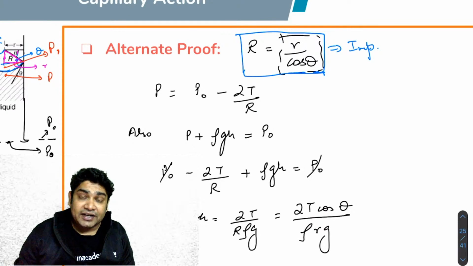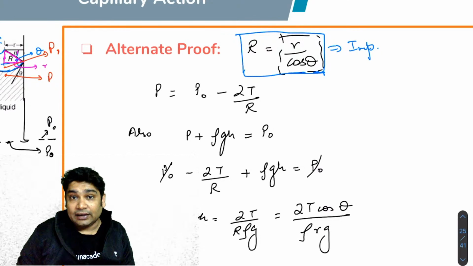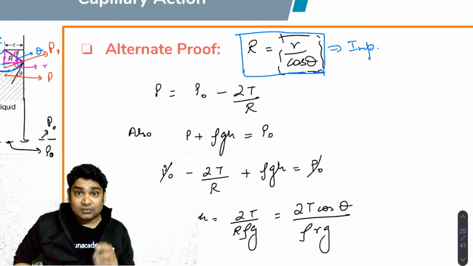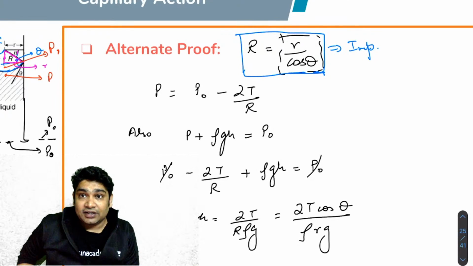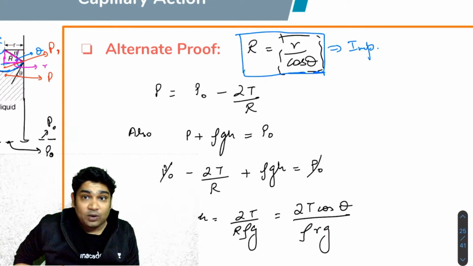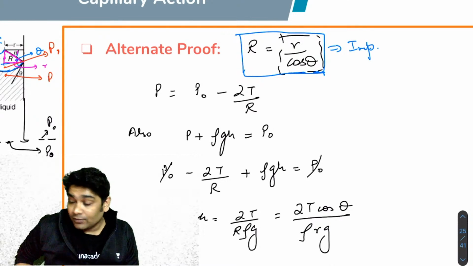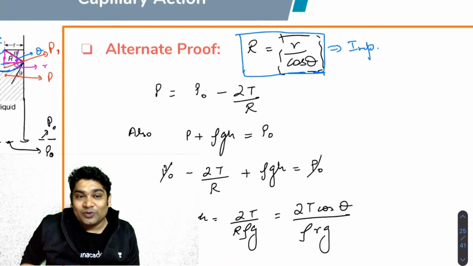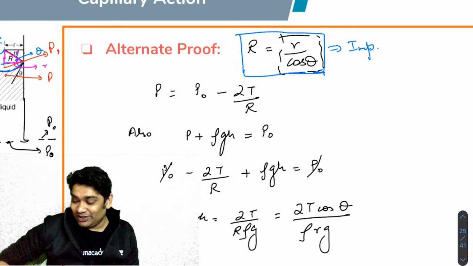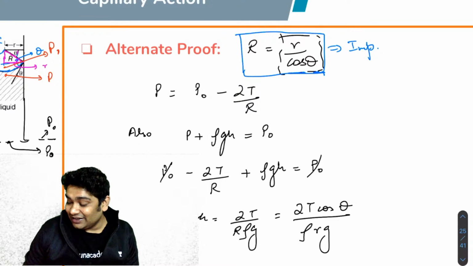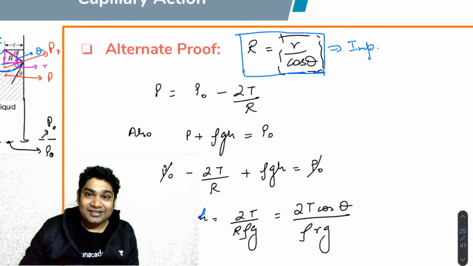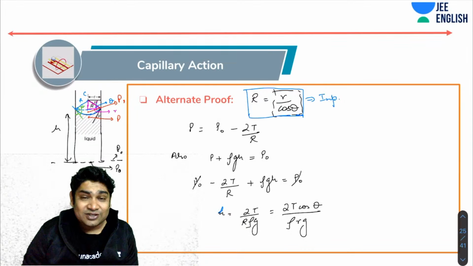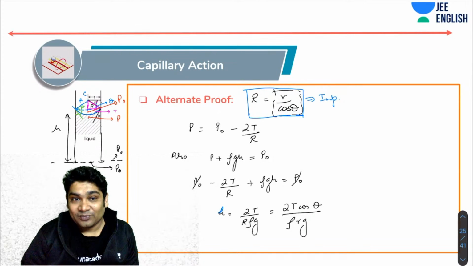This is the relation between the radius of the tube, the radius of the meniscus and the contact angle. JEE Advanced has asked at least 3 to 4 questions where this relation was used. Without knowing this relation, you wouldn't have been able to solve them. So it is a very, very important relation, and this is an alternate proof. No matter how you prove it, you will get the right result as long as you're doing the correct thing. This is the great thing about physics: you can get to the same answer by different methods as long as you're doing everything correctly.